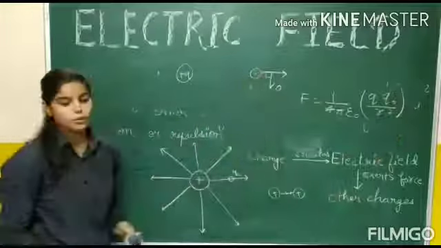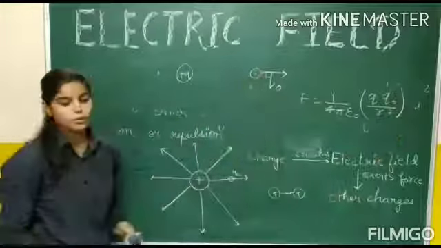So here we have calculated the value of force with the help of Coulomb's law. We will substitute the value of force here, 1 by 4 pi epsilon naught Q Q naught by R square, divided by Q naught. This Q naught will cancel out. Then the electric field will be equal to 1 by 4 pi epsilon naught Q by R square.